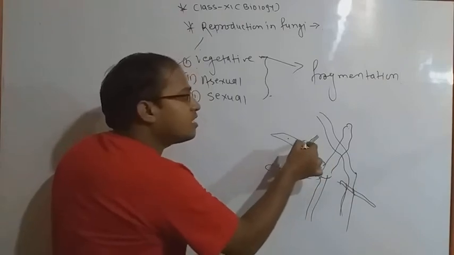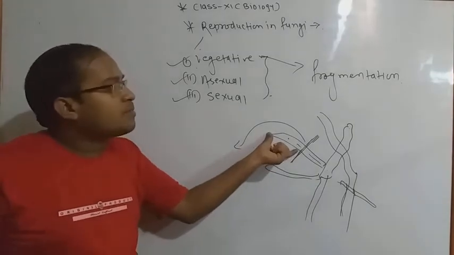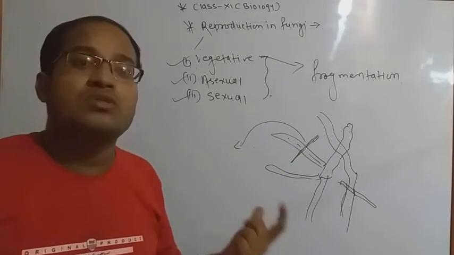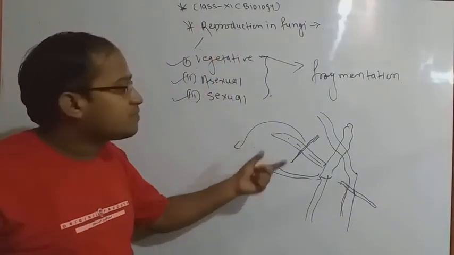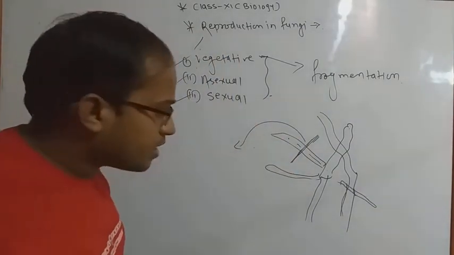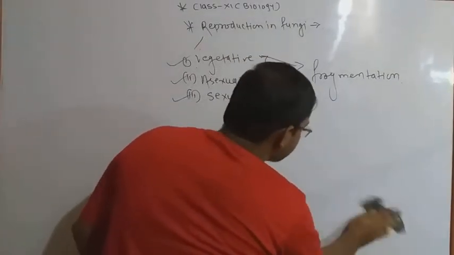If accidentally their parts break, then after breaking, that fragmented part is capable of producing its young ones. That is called fragmentation. Okay, fragmentation we have seen in many cases. So next we are going to discuss that vegetative reproduction is also done by budding.